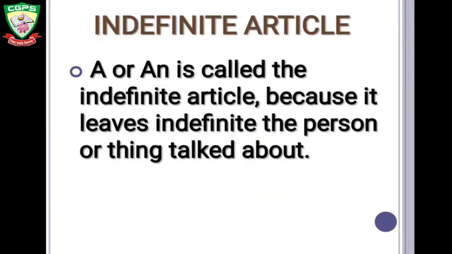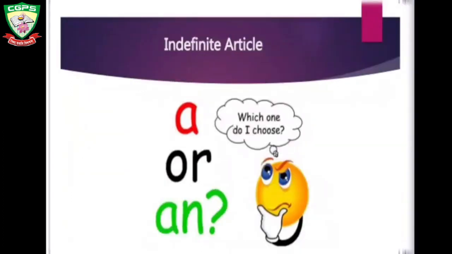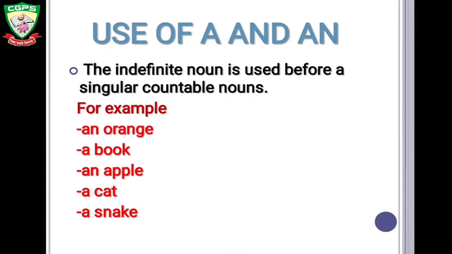Indefinite article. A or an is called the indefinite article because it leaves indefinite the person or thing talked about. Which one do I choose? That is, when should we use a or an? Use of a and an. The indefinite article is used before singular countable nouns. That is, when we are talking about one thing, we will use a or an. For example, an orange, a book, an apple, a cat, a snake.